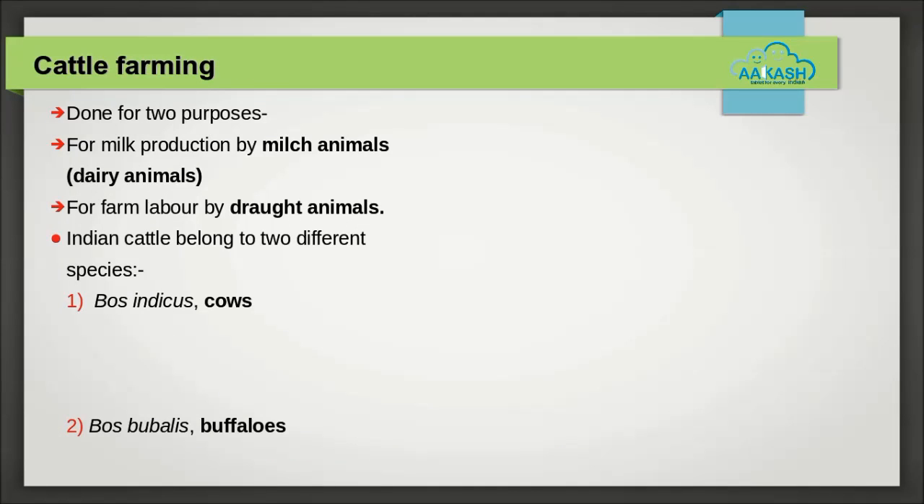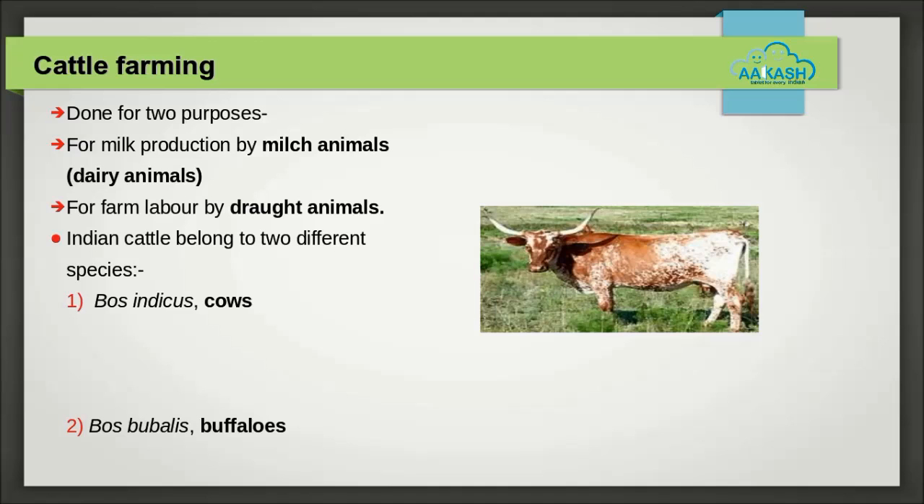Cattle farming. Cattle farming is done for two purposes: for milk production and for draught labor for agriculture. Milk producing females are called milch animals and for farm labor are called draught animals.